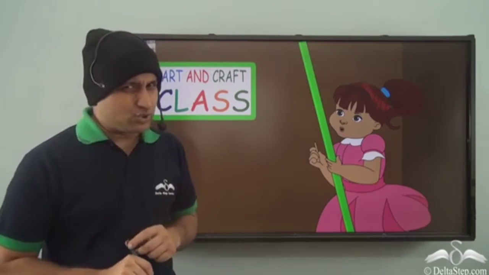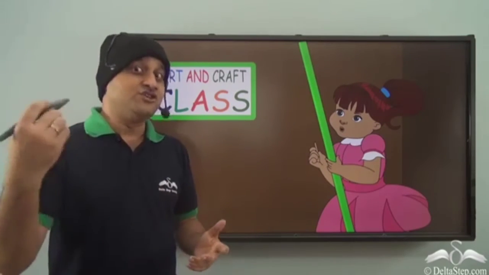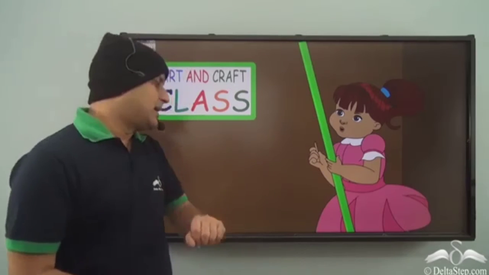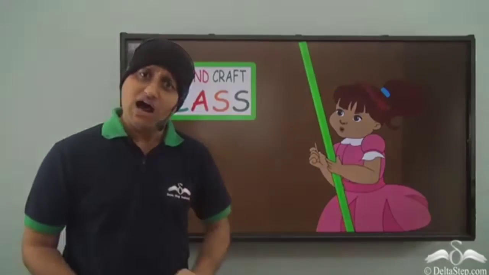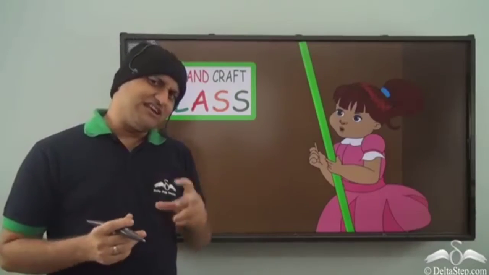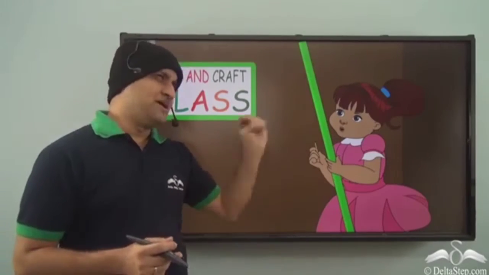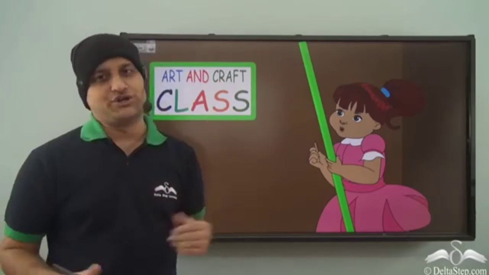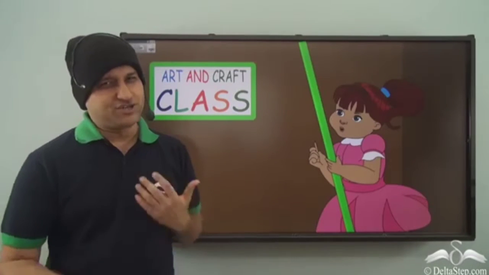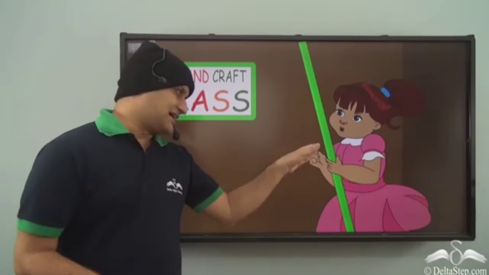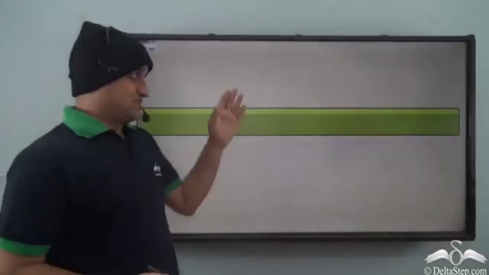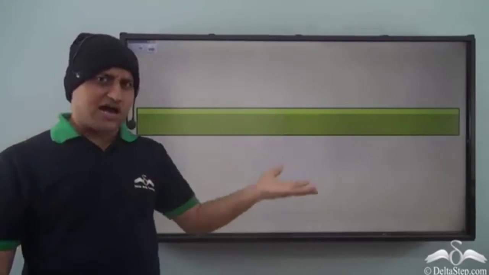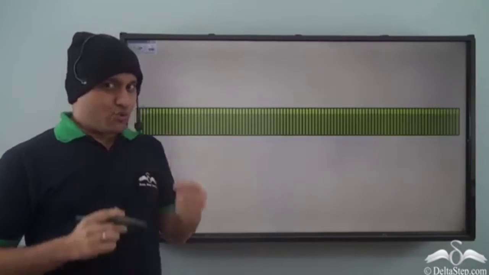Would you be able to do that? Well, even you will not be able to do that because matchstick is too small and the meter scale is too large. So, when measuring very small units, meter itself is a very large unit. So, how do you measure then? How do you measure such small things? Well, now since meter scale was too large for smaller objects, so what was done?